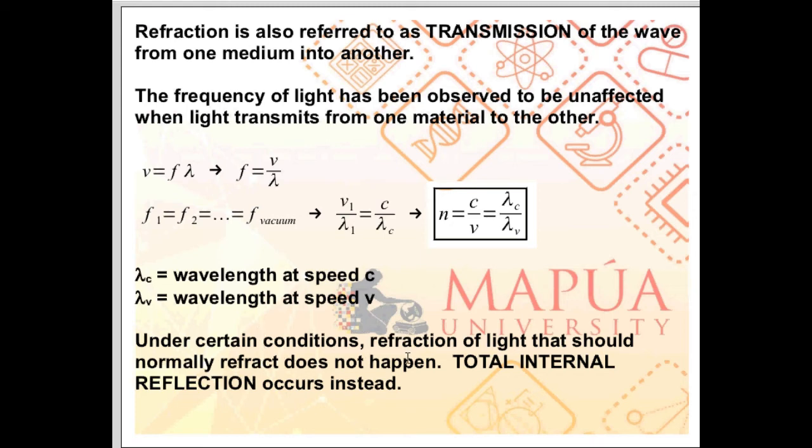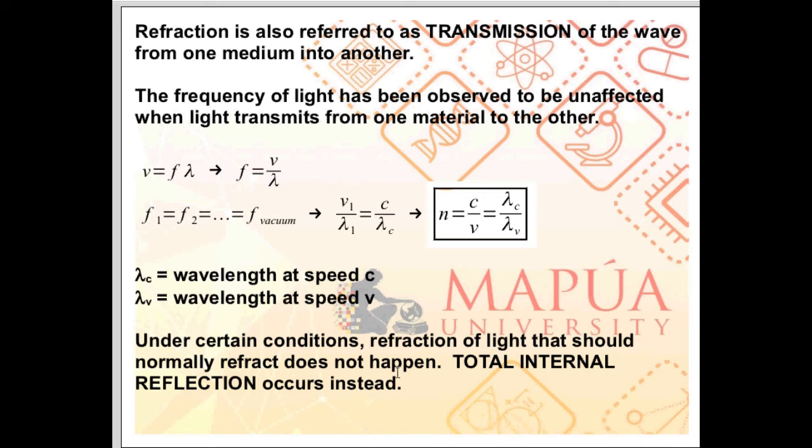Under certain conditions, the refraction of light that should normally happen does not happen. Instead, total internal reflection occurs. Let's take a look at under what conditions the total internal reflection will occur.